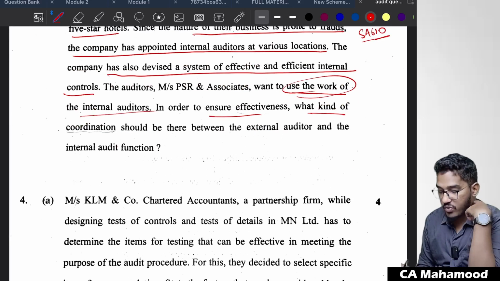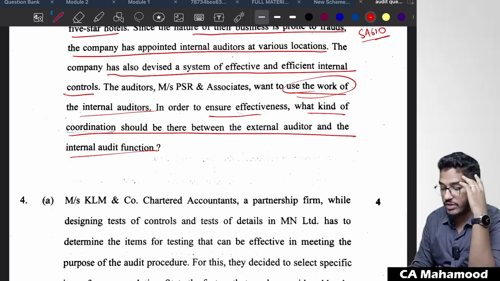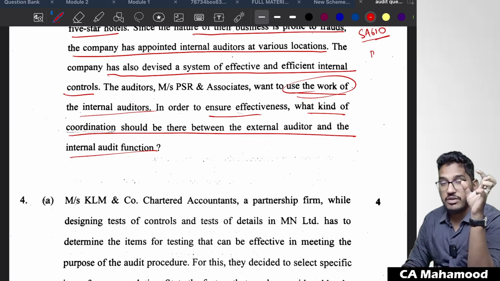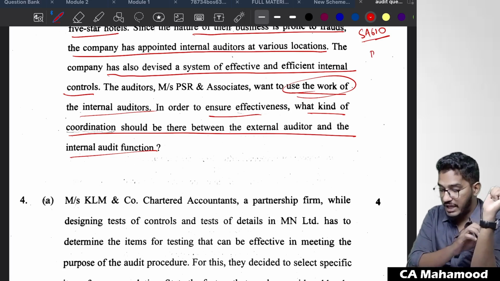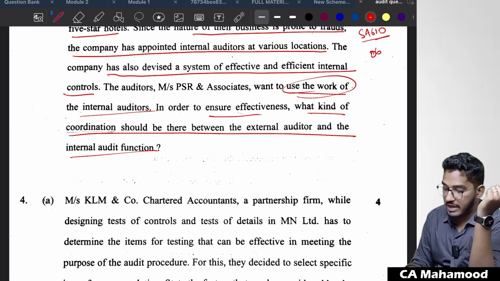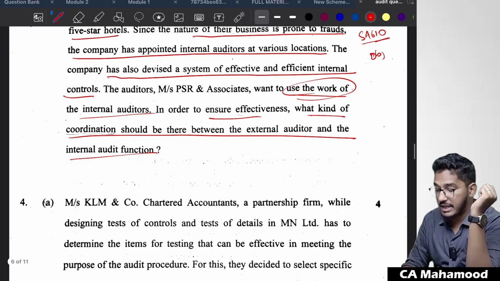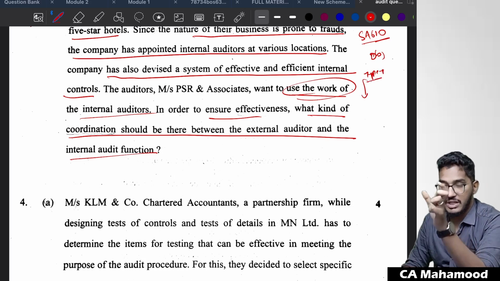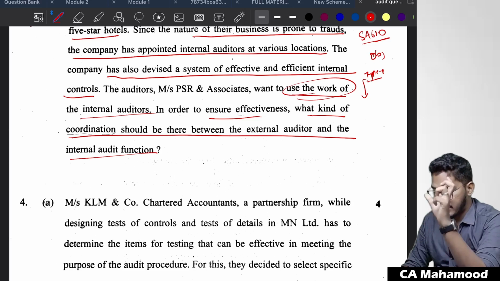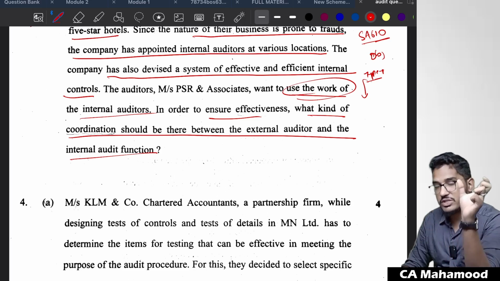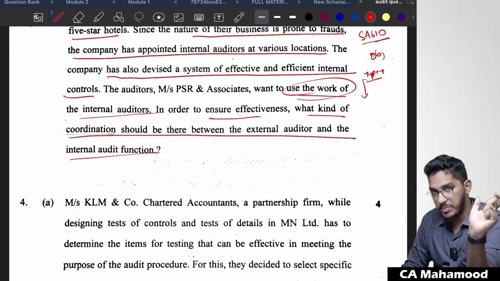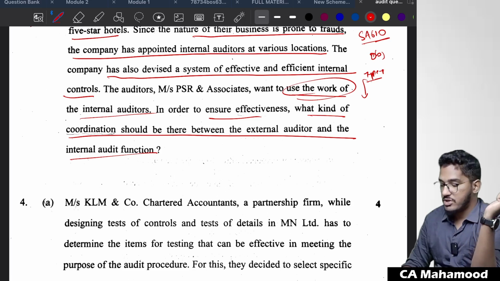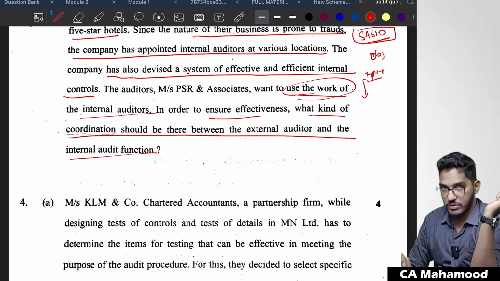In order to ensure effectiveness, what kind of coordination should be there between the external auditor and the internal audit function? That means they are asking you, when you want to make use of the internal auditors, what kind of matters you are required to communicate. So we have the objectives paragraph also, and then we will have use of the work of internal auditors. So they're asking about type 1 usage. In type 1 usage, you need to check some points. There should be communication. You have to check the evaluation of the competence, their capabilities. So like that, there will be certain discussion regarding the usage of the type 1 work. There you will find some coordination related part also. That paragraph you are supposed to write. So whatever it is, this question belongs to SA 610.